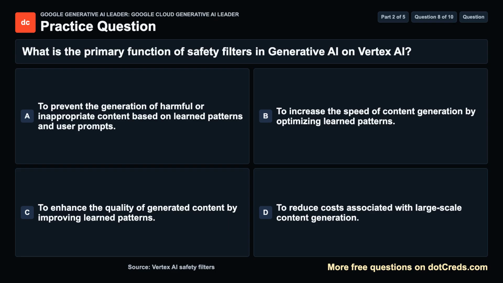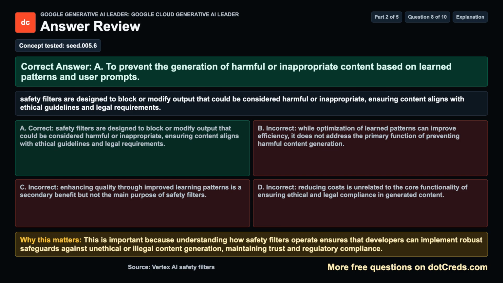Take a moment, then we will review the answer. Concept tested. The correct answer is A. To prevent the generation of harmful or inappropriate content based on learned patterns and user prompts. Safety filters are designed to block or modify output that could be considered harmful or inappropriate, ensuring content aligns with ethical guidelines and legal requirements.